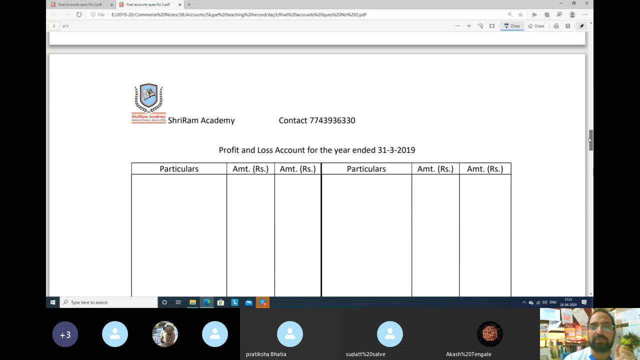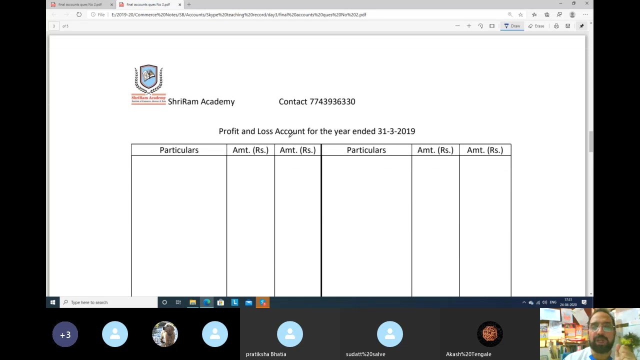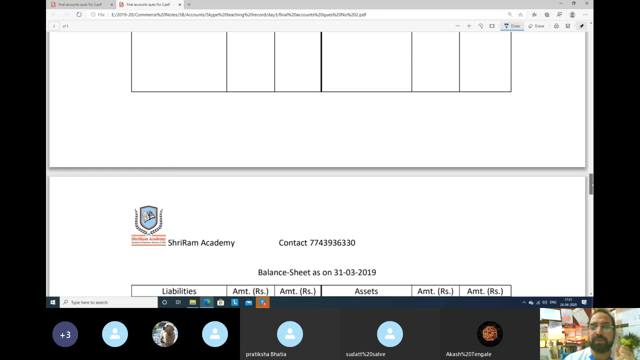Now after that we will prepare the profit and loss account for the year ended. This is the debit side and this is the credit side. The partition line will be double lines, and then inner column, outer column, inner column, outer column on the credit side. And then we will prepare the balance sheet.